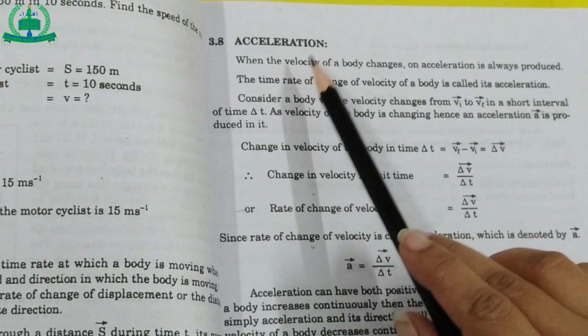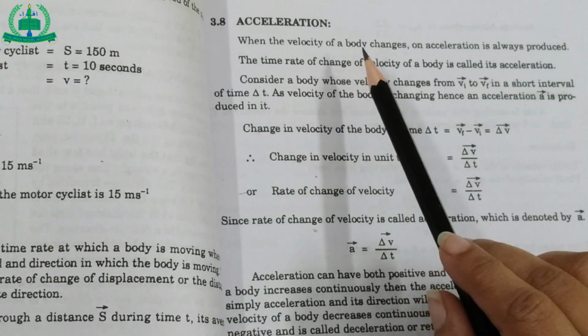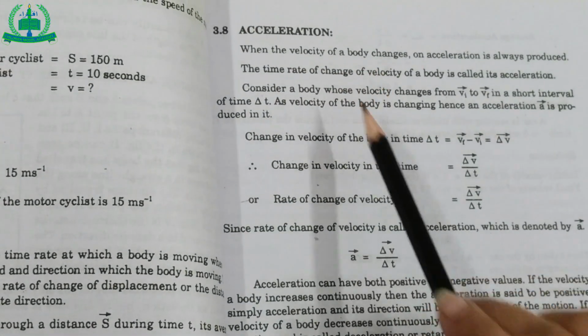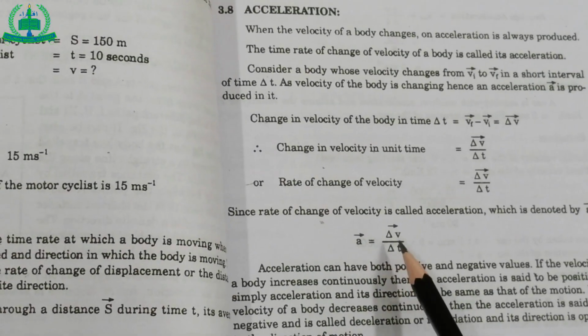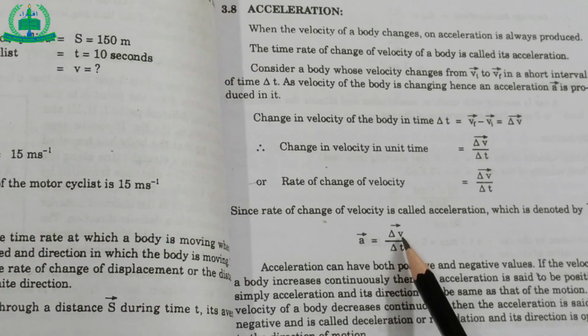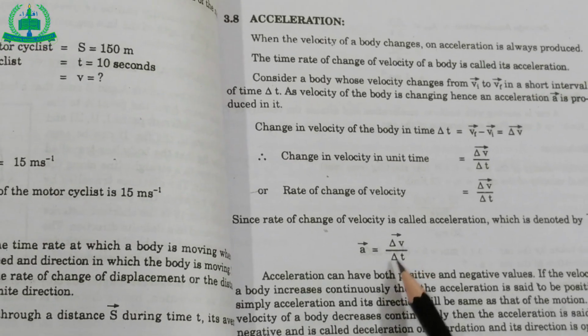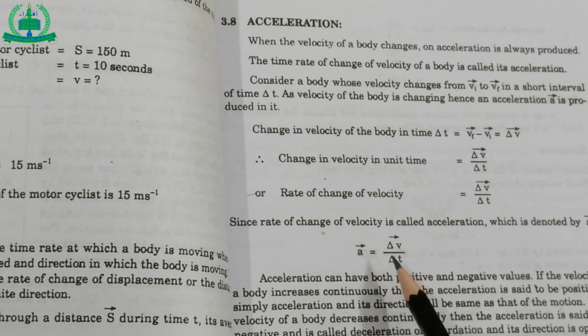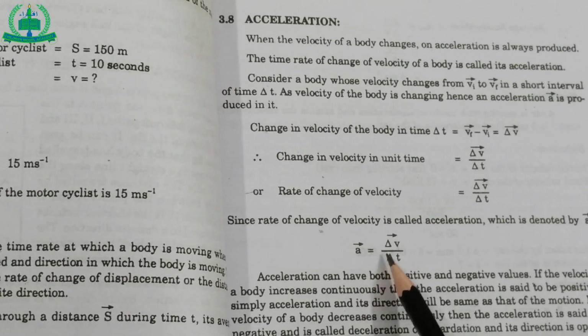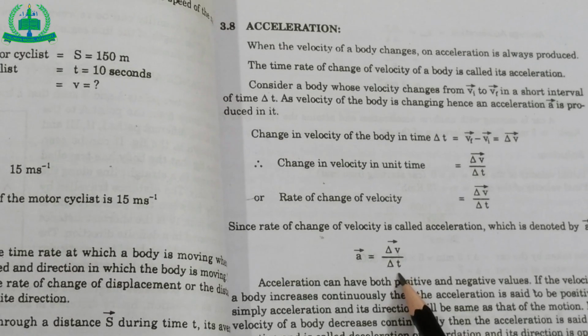Acceleration. Rate of change of velocity is called acceleration. For example, A is equal to delta V upon delta T, where delta V is the change of velocity and delta T is the change of time. And acceleration is given by the rate of change of velocity per unit time.